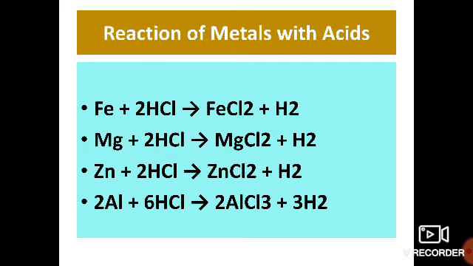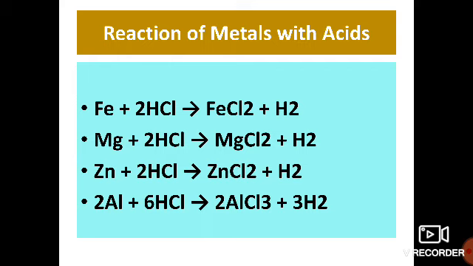Here you can see the equations. Fe, iron, when it reacts with hydrochloric acid: Fe plus 2HCl gives FeCl2 plus H2, and Mg plus 2HCl gives MgCl2 plus H2, and Zn plus 2HCl gives ZnCl2 plus H2. 2Al plus 6HCl gives 2AlCl3 plus 3H2.